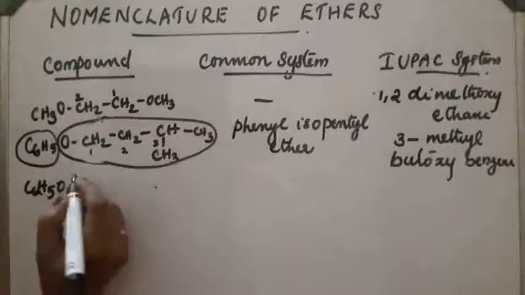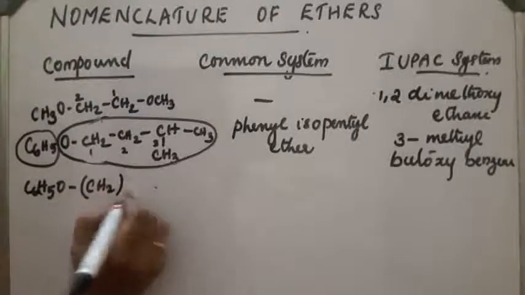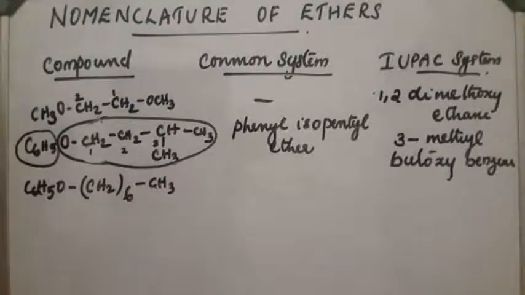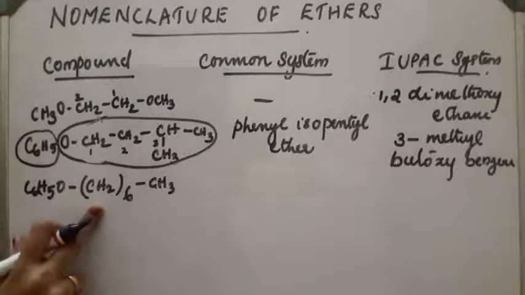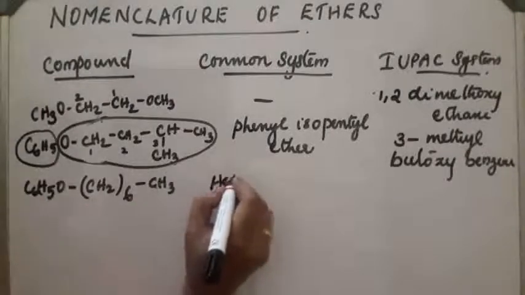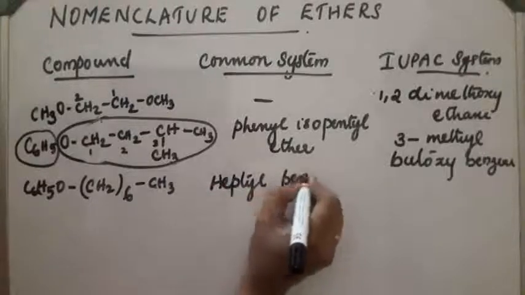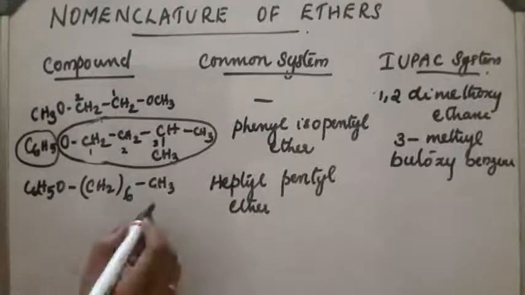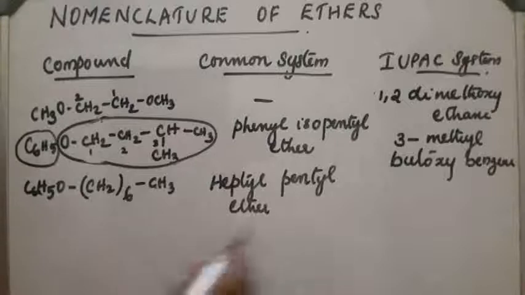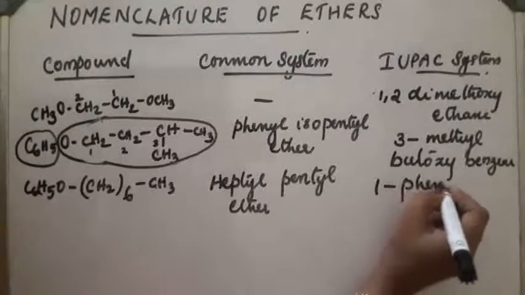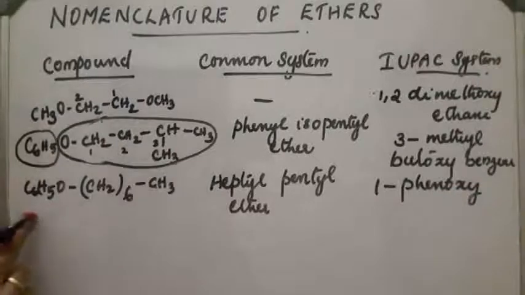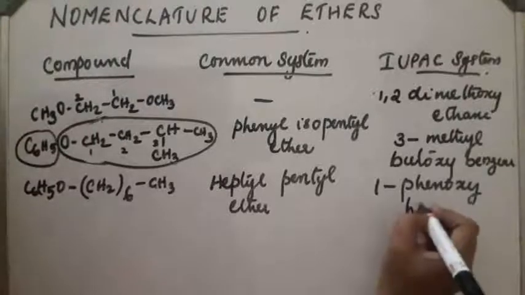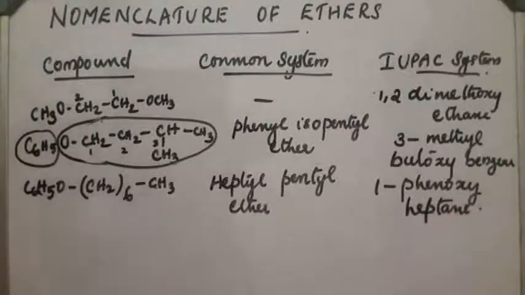Next compound, C6H5O, CH2 six times, CH3. Here there are 6 carbon atoms and here 7 carbon atoms, so the higher alkane will be this one. This is heptyl phenyl ether. What about the IUPAC name? The higher chain is heptane, so 1-phenoxyheptane. On the first position there is phenoxy. This will be the name of the compound.